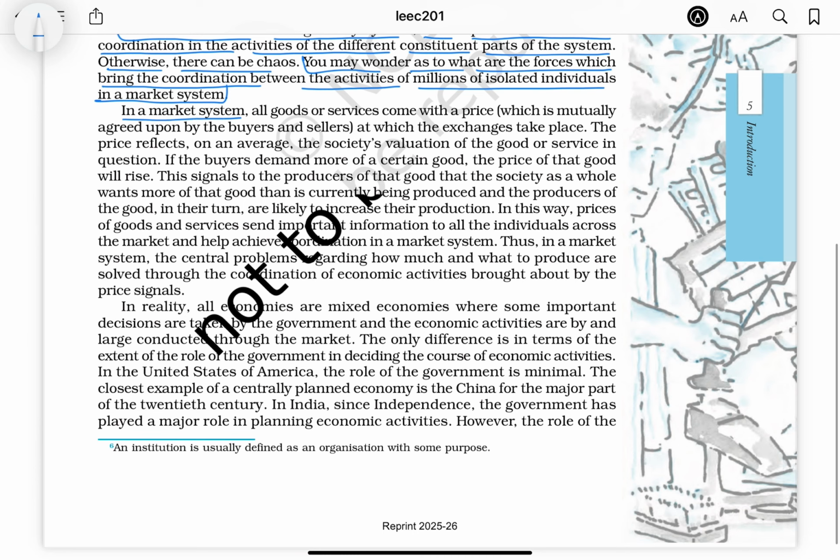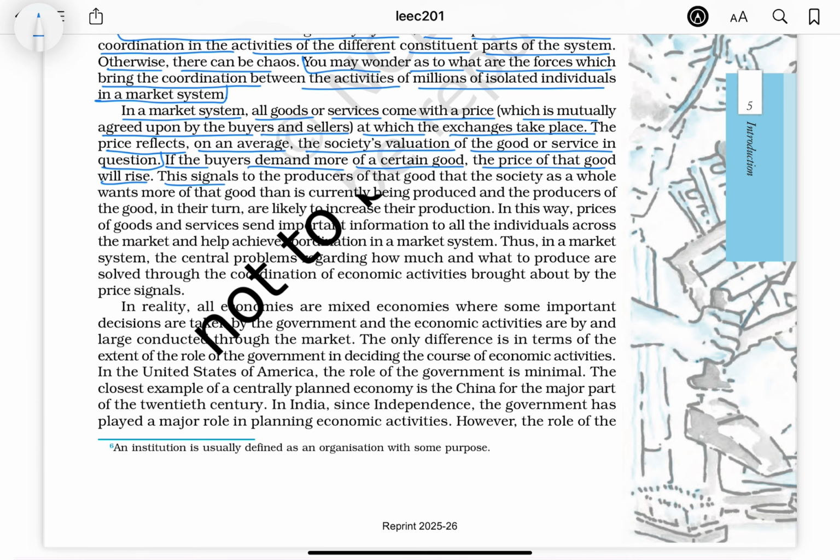In a market system, all goods or services come with a price which is mutually agreed upon by the buyers and sellers, at which the exchanges take place. The price reflects, on an average, the society's valuation of the good or service in question. If the buyers demand more of a certain good, the price of that good will rise.